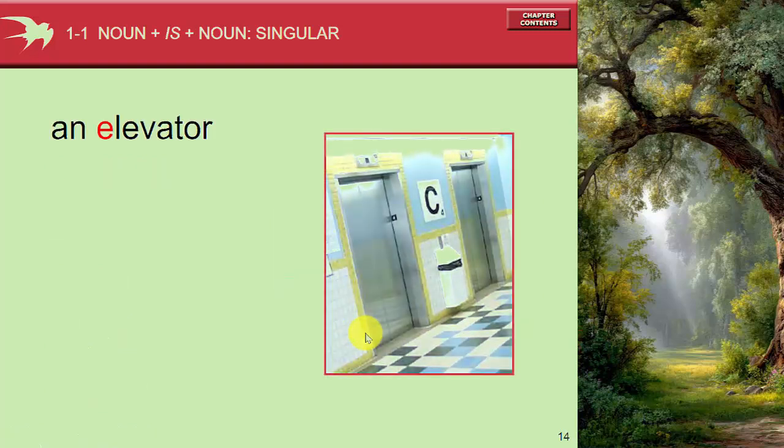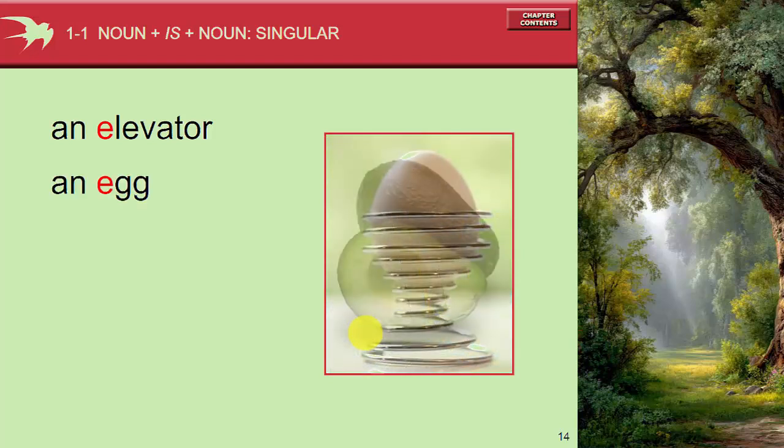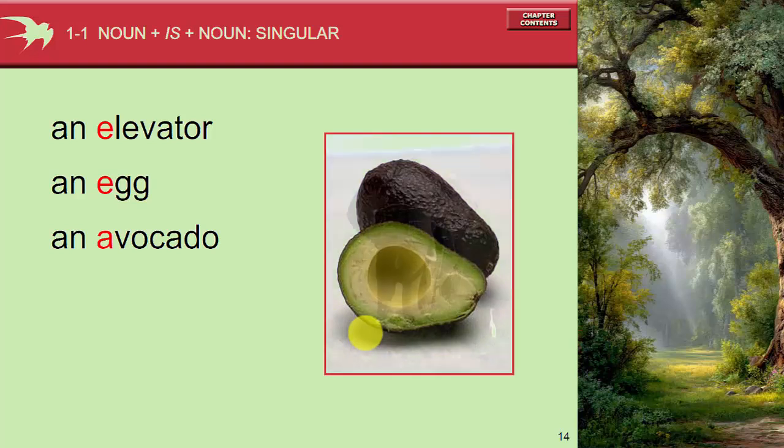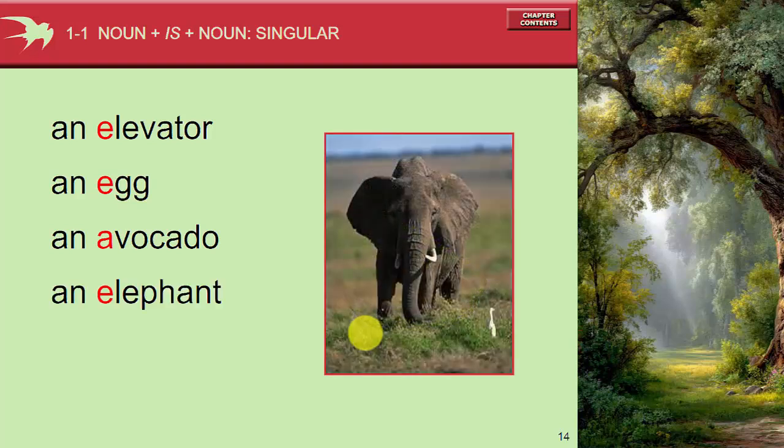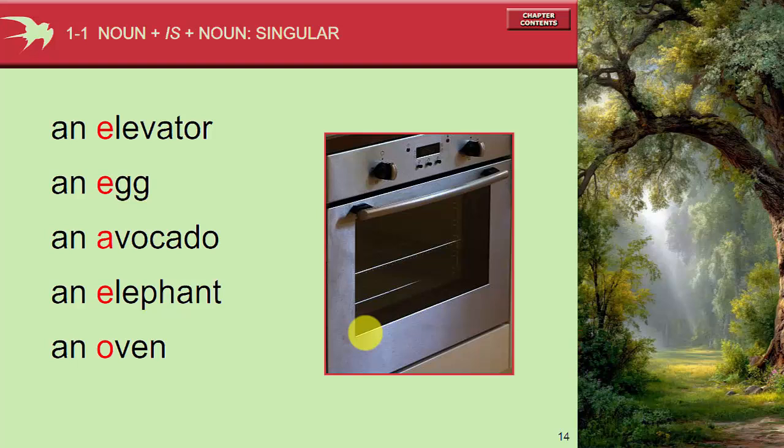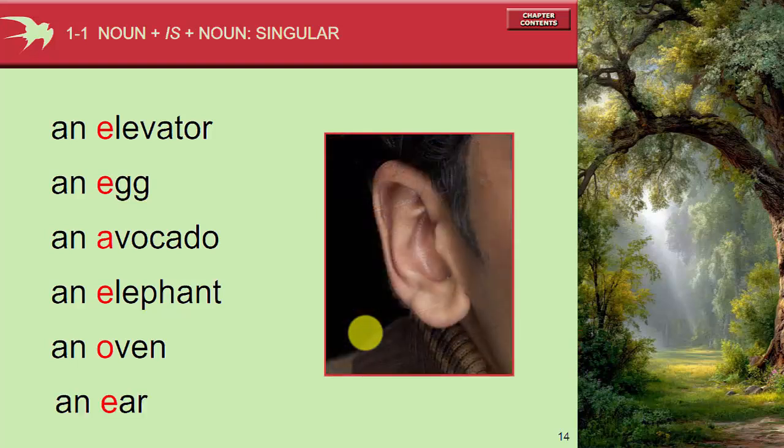And then an elevator, an egg, an avocado, an elephant, an oven, an ear. If you read fast, it will become like one word, like an elevator, an egg, an avocado, an elephant, an oven, an ear.